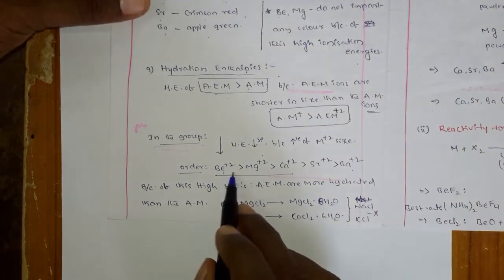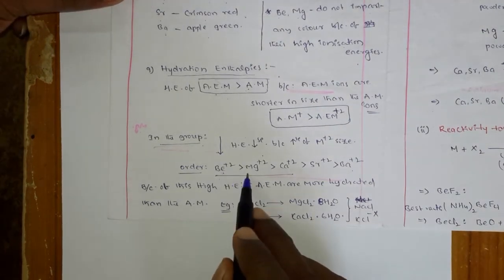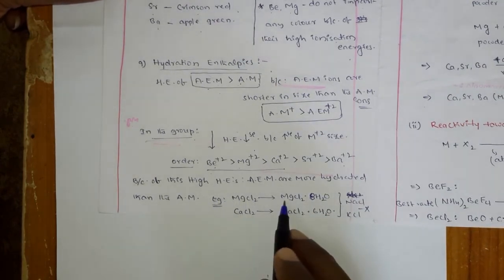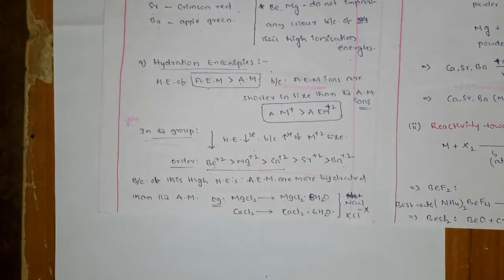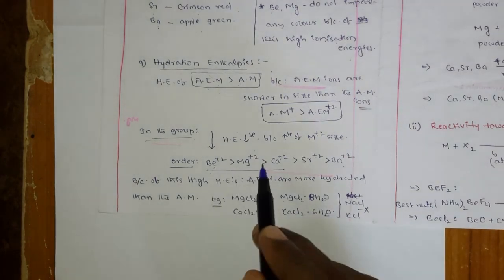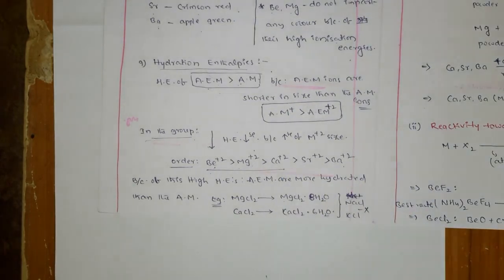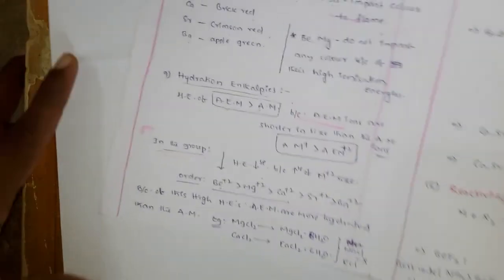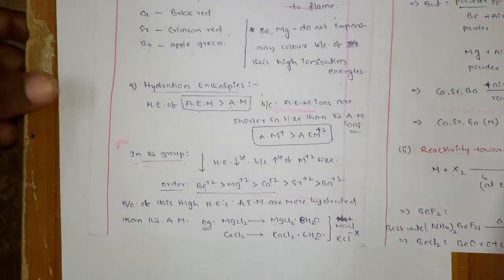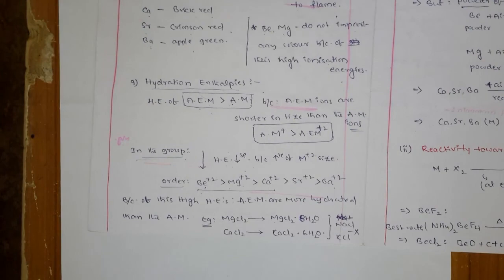Because of the high hydration enthalpies of beryllium and magnesium, those are available in nature in the hydrated form. In the first year also we discussed that because of the high hydration enthalpy of lithium, lithium compounds are available in nature in hydrated form. Here also it is the same, not only beryllium and magnesium, calcium compounds are also available in nature in hydrated form because of high hydration enthalpies. So this is all about the physical properties. Next we can see the chemical properties, right?